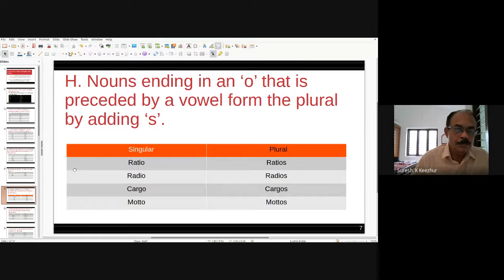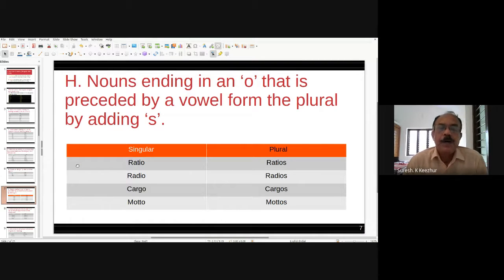Singular word ratio, plural word ratios. O, preceded by a vowel, forms the plural by adding S. Ratio, ratios.